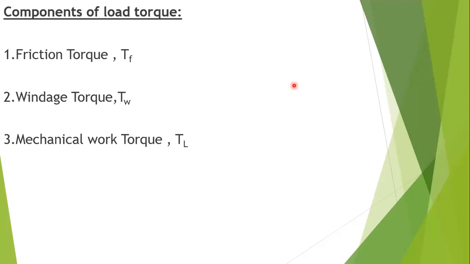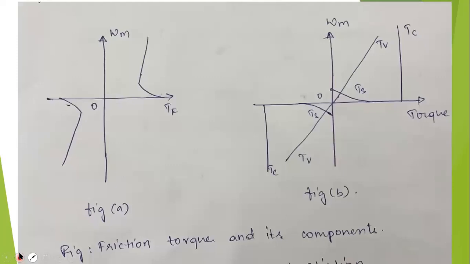In the next figure we can see the variation of friction with speed. There is some amount of friction at running positions, but at standstill positions also friction will be there, because we need torque to overcome that friction.